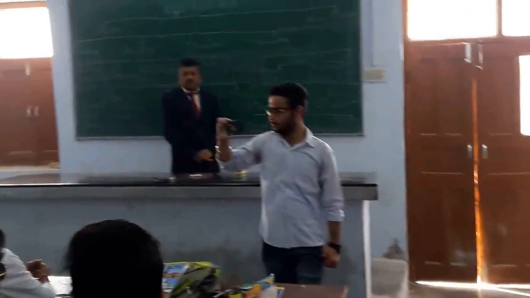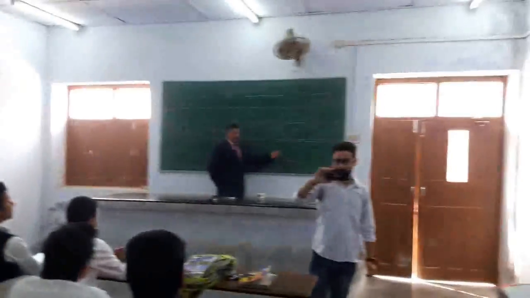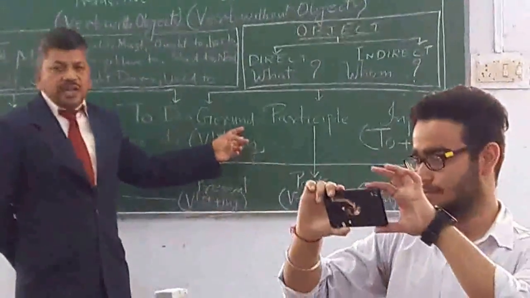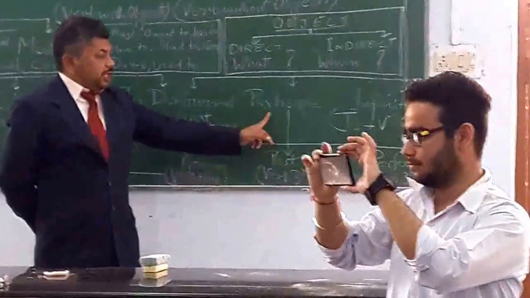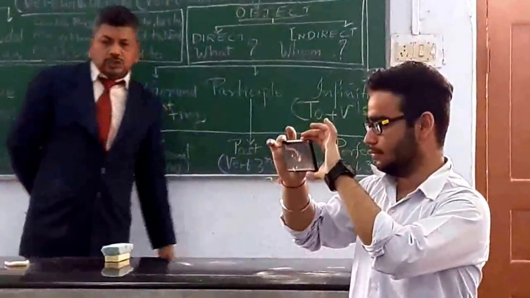Then there comes the next categorization, non-finite verbs. Non-finite verbs are constituted by verb, but they never function as verb; they function as other parts of speech, sometimes noun, sometimes subject, sometimes adjective. Non-finite can be divided into three broad categories: gerund, participle and infinitive.